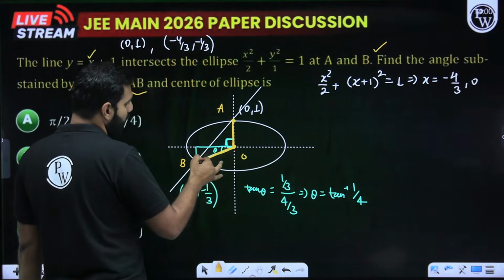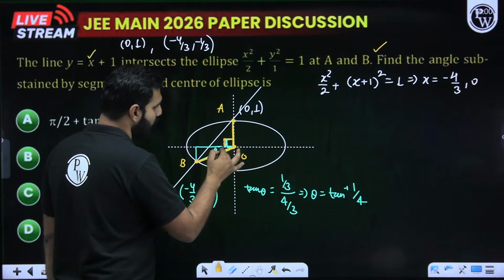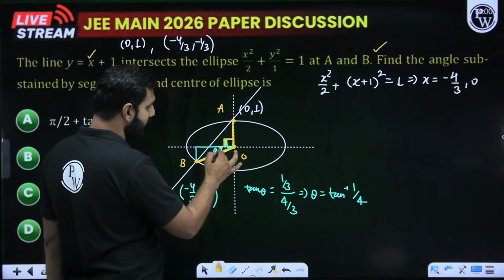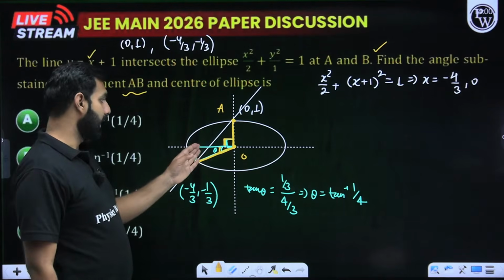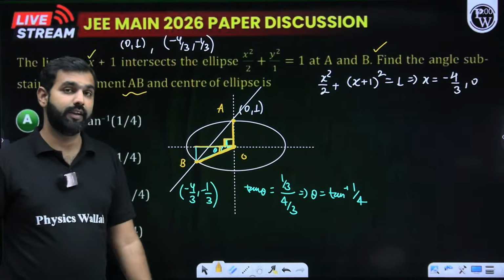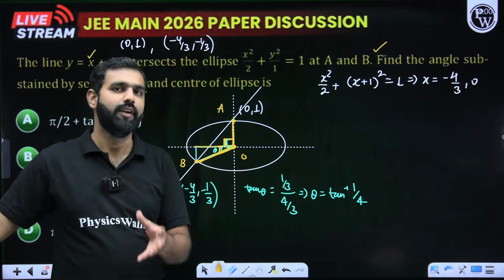So when you talk about AOB, you all must have realized, sir, that here this angle is a 90-degree angle. We all are clearly seeing this. So 90 plus something needs to be added, and that will be our angle AOB. Will you all agree with that? Now, how do I find this particular angle? If you are aware of the concept of argument in complex numbers, you could have used a very basic idea that you can come up with.